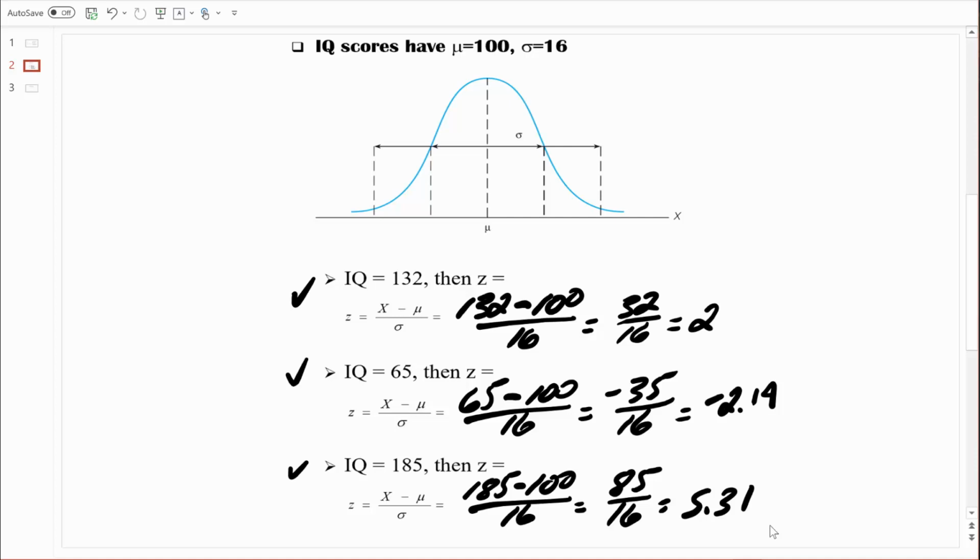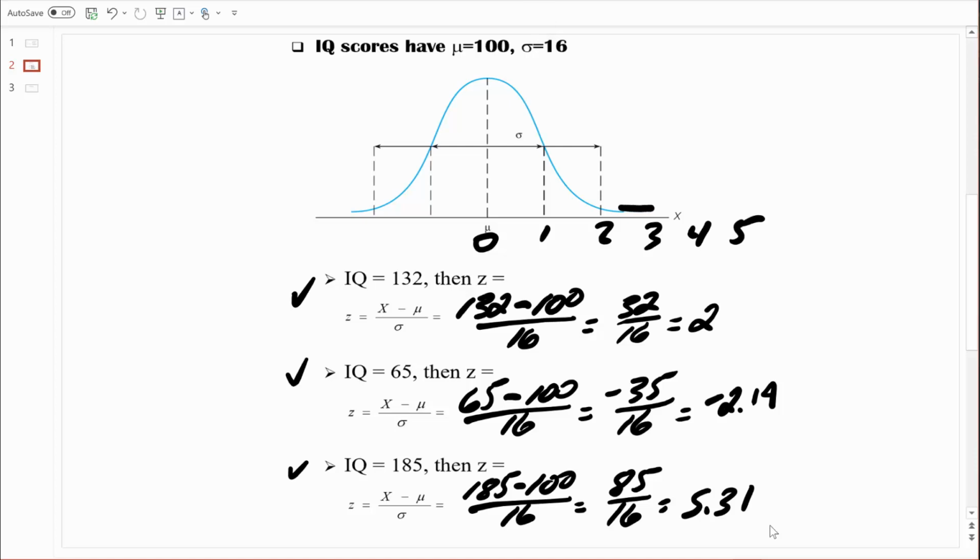That is huge. You already know, according to the empirical rule, that 99.7% of all IQ scores are within 3 standard deviations above and below the mean. Now here we're talking about an IQ score that is more than 5 standard deviations above the mean. Just look at this graphic right here. It shows a standard normal distribution. Here's a z-score of 0, 1, 2, 3, 4, 5. Do you see how it's essentially off the charts?